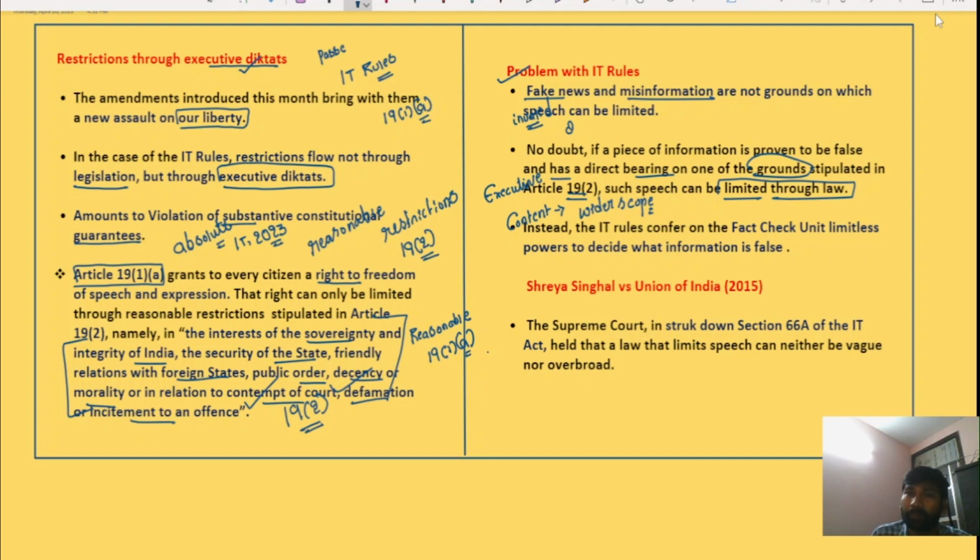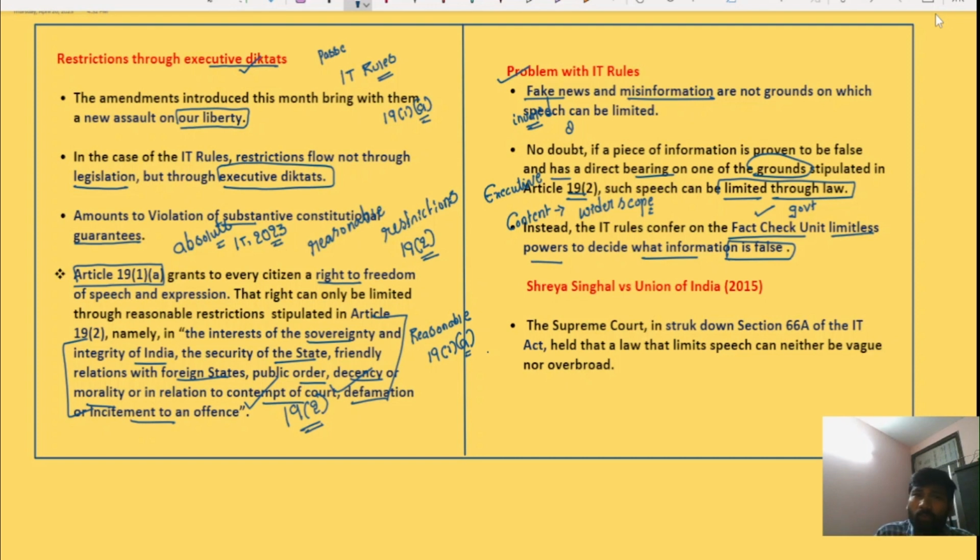The IT rules confer on the fact check unit limitless powers to decide what information is false. The fact check unit set up by the government has limitless powers to decide what information is false. So they can categorize any information they want as fake information and misinformation, and they can direct the intermediary to take down that particular information.